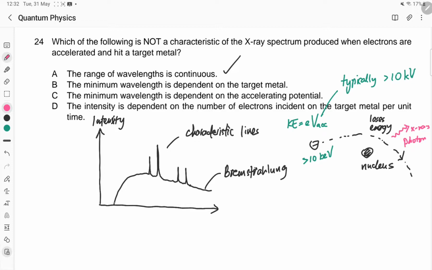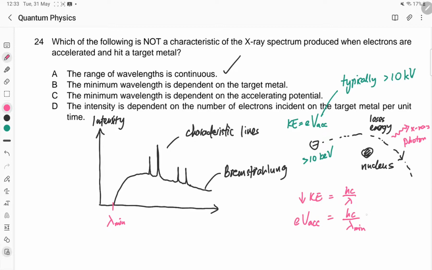So why do we have a minimum wavelength here? It's because there could be a chance that this electron is quite unlucky and loses all its energy in one go. So the first encounter with a nucleus, he loses all his energy. That will mean the loss in KE equals hc over lambda of the photon. Since we lost everything, this photon will be the most energetic, so this lambda will be the smallest. That's why there's a lambda minimum.